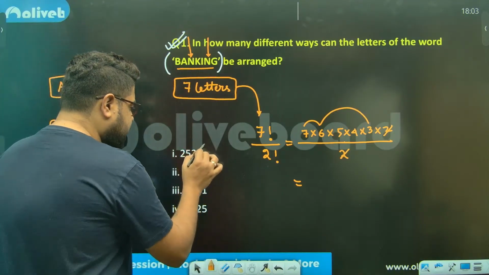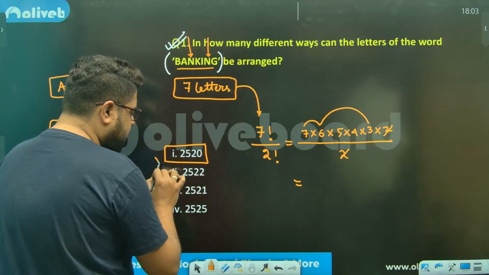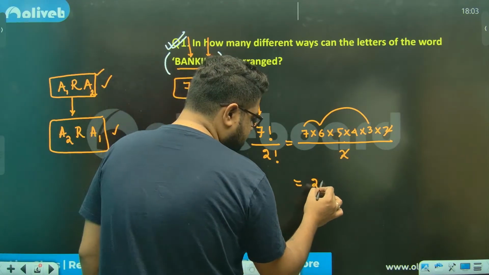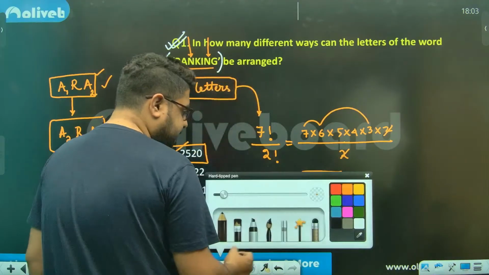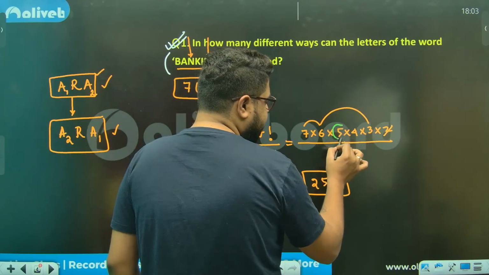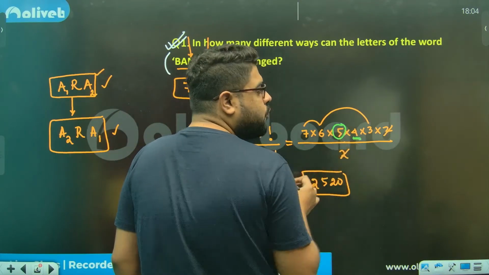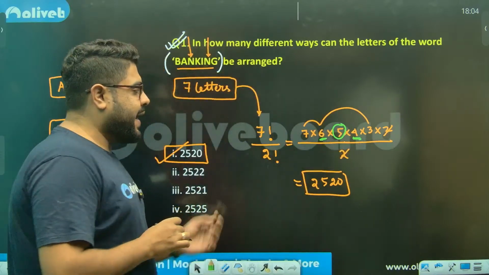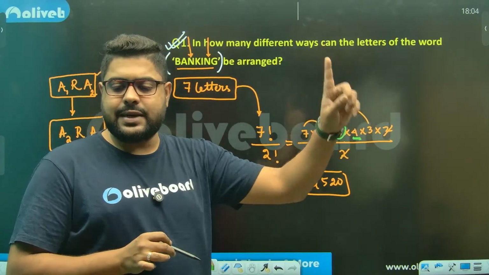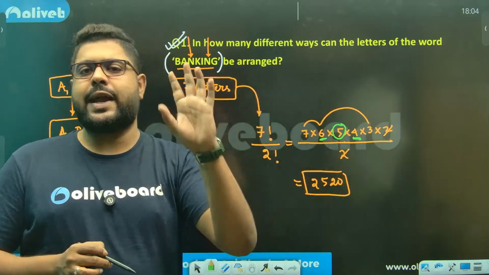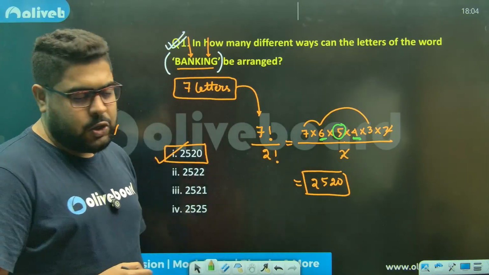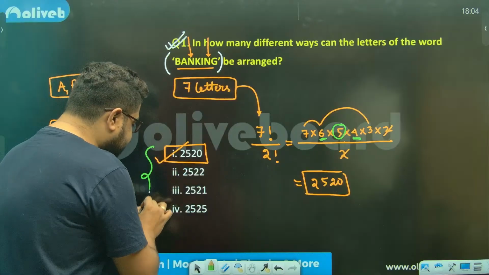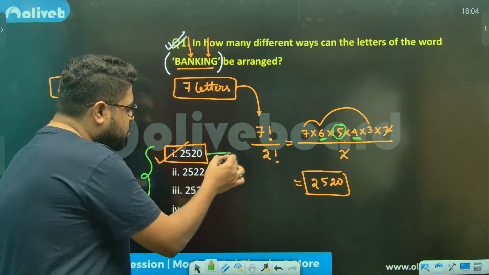The answer can only be this one. I don't even need to calculate. You might ask, sir, why not? Please understand, there is a 5 here, and I can get a 2 from here. Any 5 and a 2 gives a 10, meaning my answer will end in 0. There is only one option ending in 0, so that has to be the correct answer.